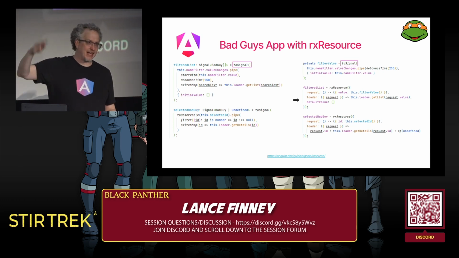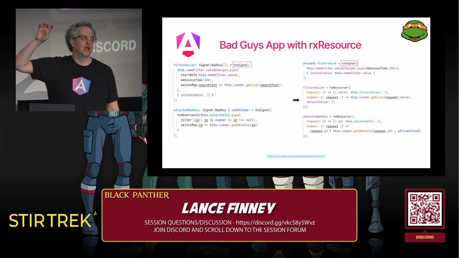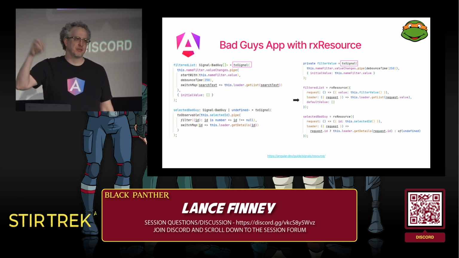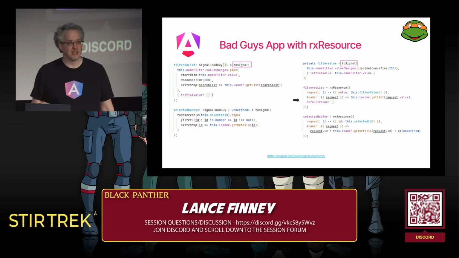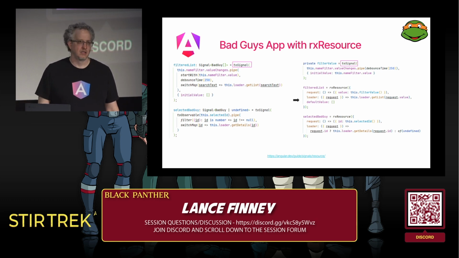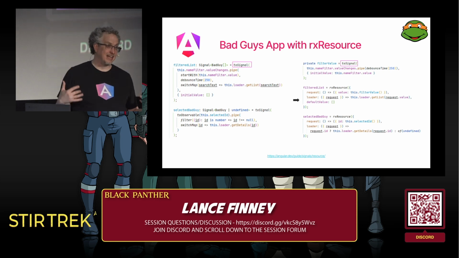So we listen to the value changes with our initial value, and we wrap that into toSignal. So now we have a signal that has whatever the filter is. And then we pass that into our RxResource to make a separate call to the backend every time the filter list changes. And at the end, we have signals.